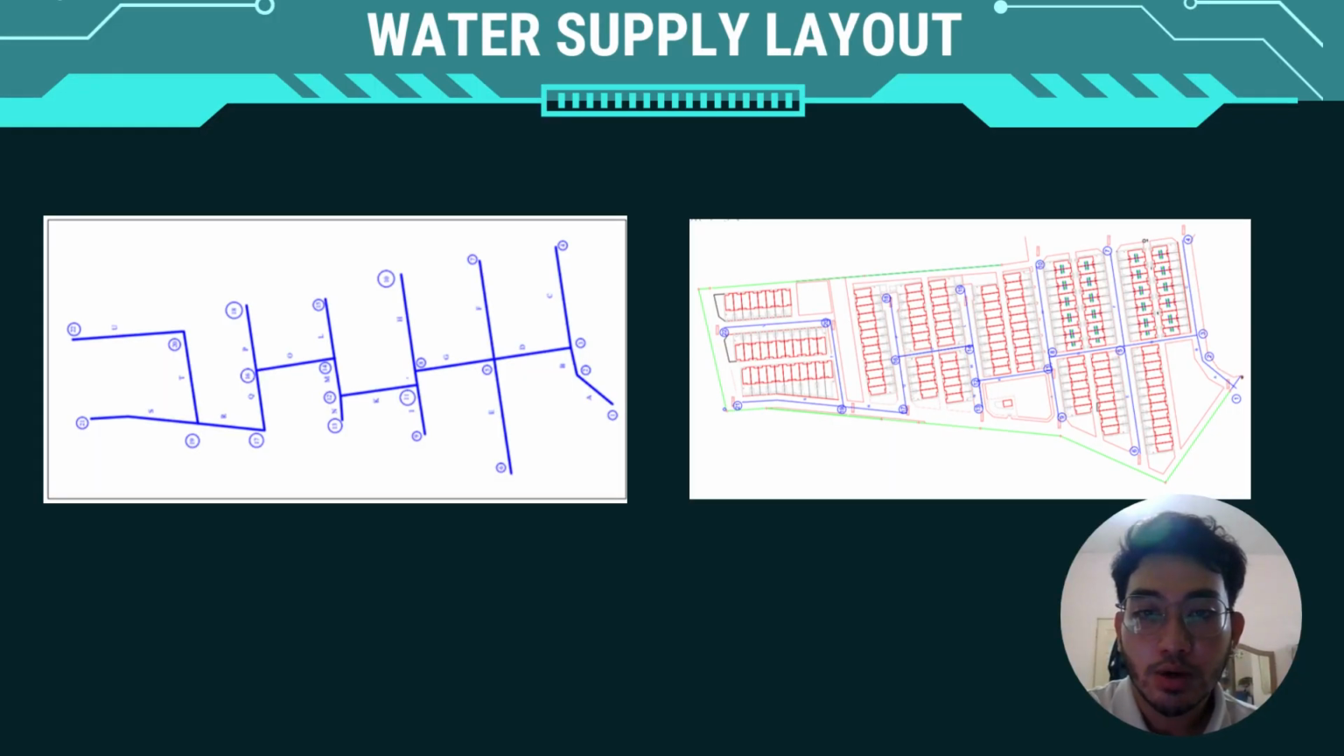Okay, for the layout, the water supply is the first figure that I get from EPANET, and I apply it to my site drawing. And this is the design flow that is used for houses.